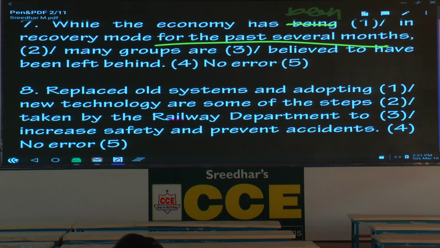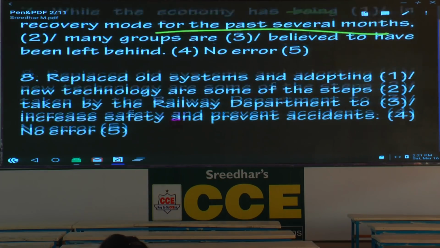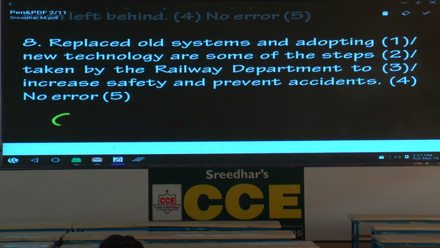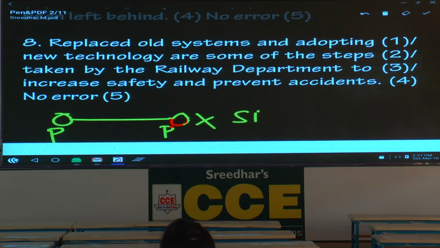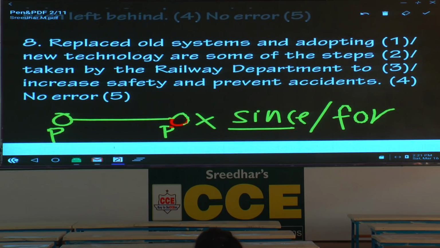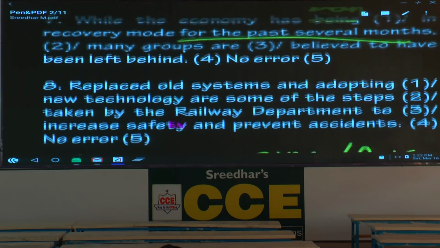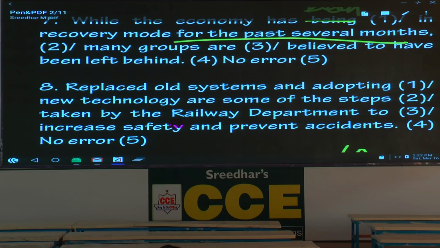But the last use is very important. First and last, very important. What is the last use that goes with this particular example? We use it to express an action that begins in the past and comes to the present. It doesn't go into future. With two prepositions. What are those two prepositions? Since and for. Specific time we use since, time period we use for. So based on that. Shall I move on to the next one? So here what is the time phrase? For the past several months, time period.